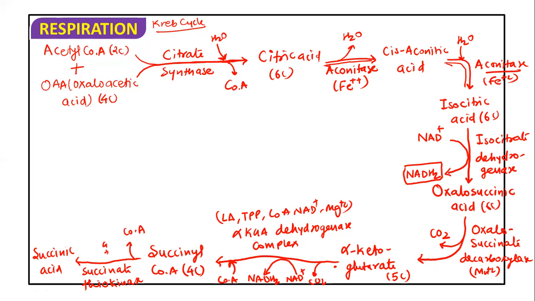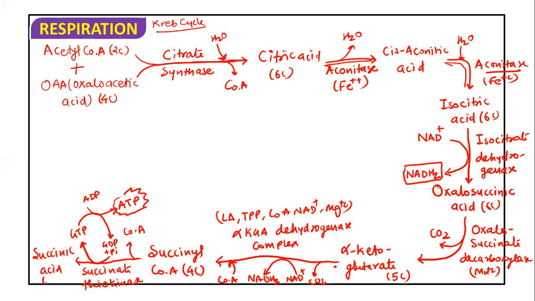So GDP reacts with inorganic phosphate and is converted into GTP, and when this GTP breaks it is converted into GDP. But when GTP breaks, it releases its phosphate, and this phosphate is accepted by ADP. So ADP gets converted into ATP. So GTP will form first, and when GTP breaks, it will form ATP. So either GTP or ATP synthesis occurs during this step.